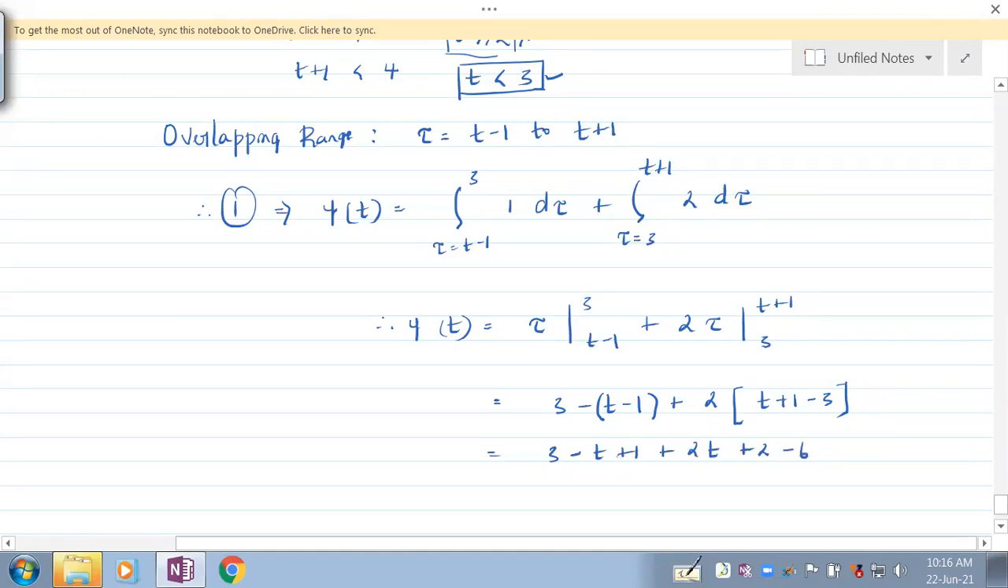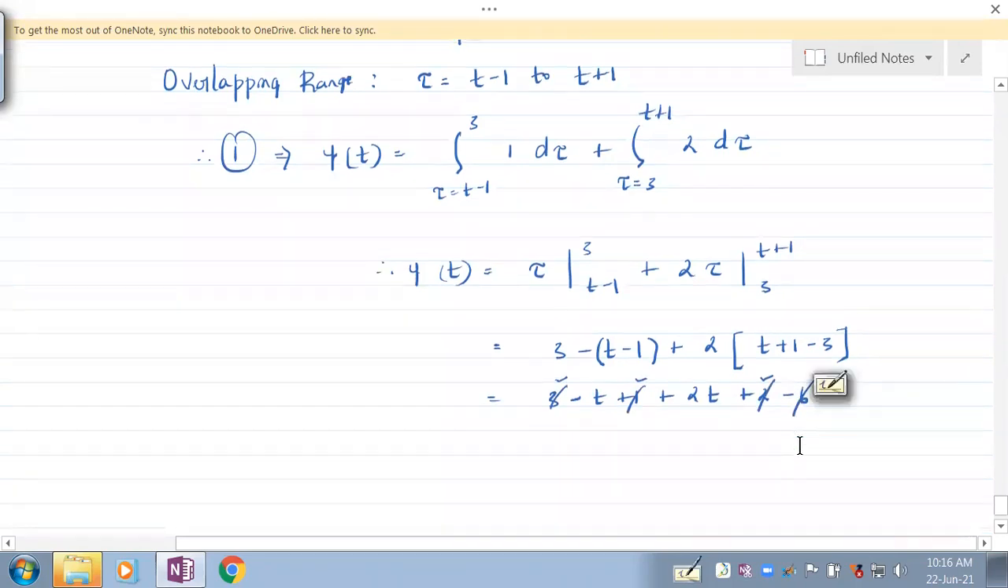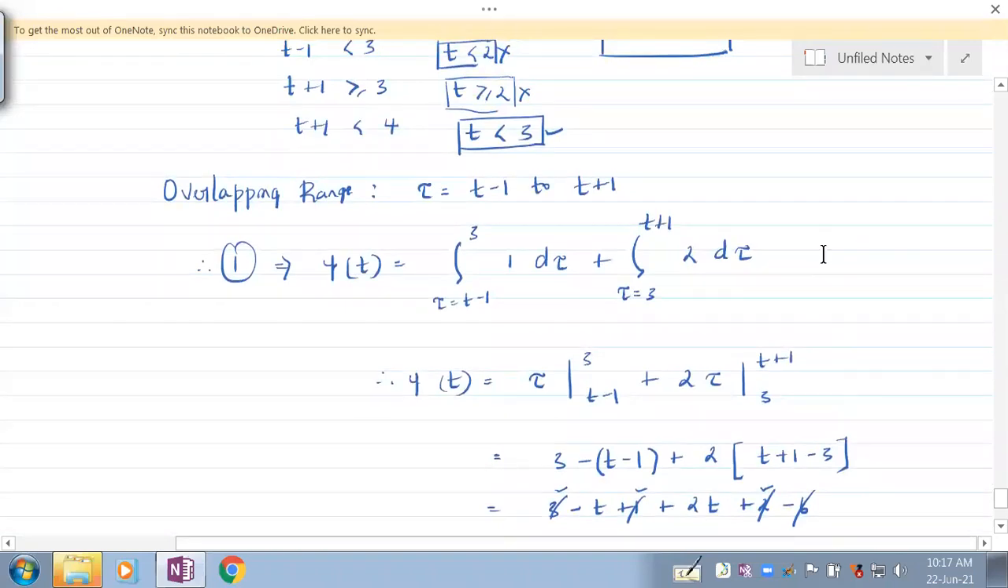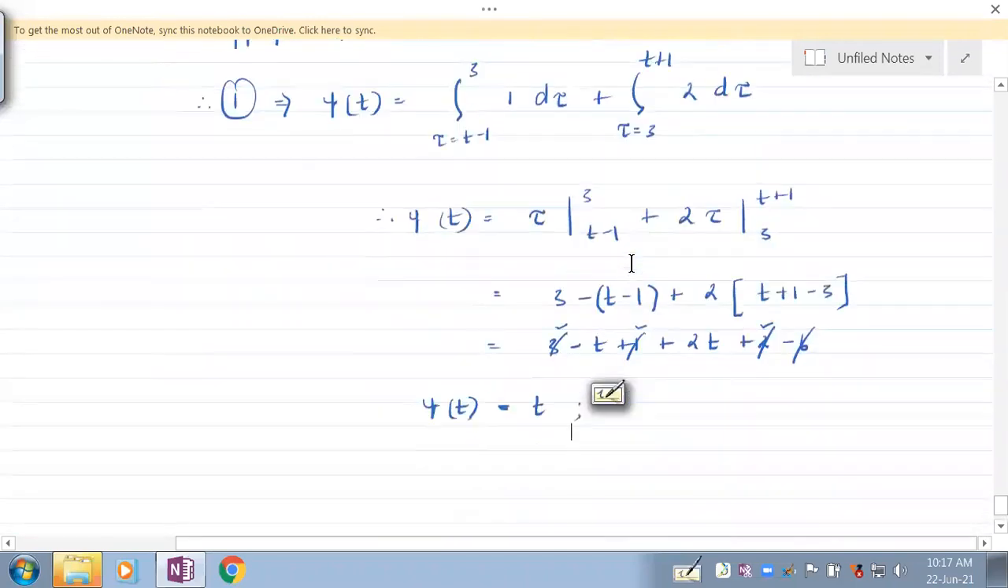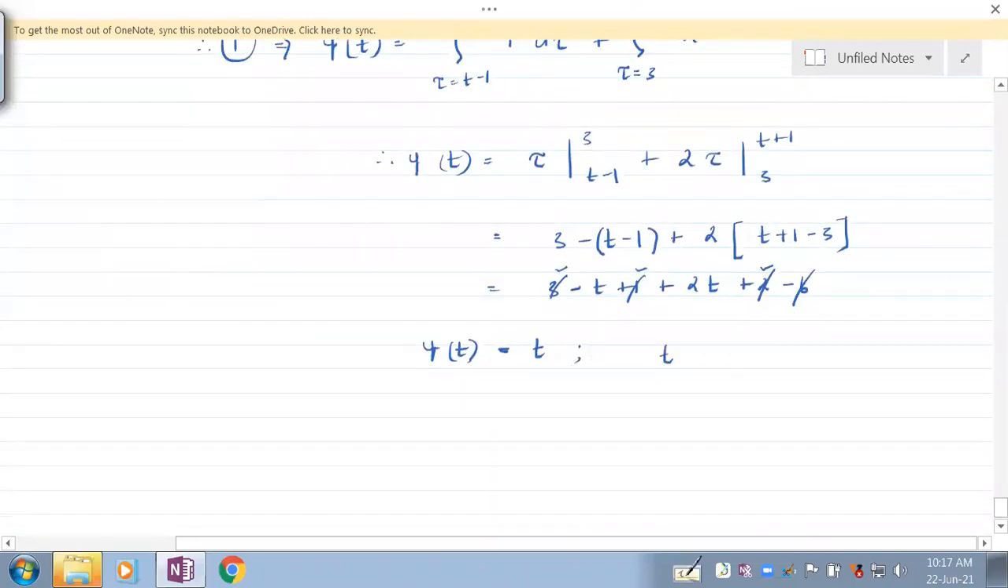So what would this be? Anybody? So this is 1 plus 3 is 4, 4 plus 2 is 6. So these all would go. So you're left with what? 2t minus t, so it is t. So y of t is t again for what? From where to where? For t greater than or equal to 2 and less than 3.